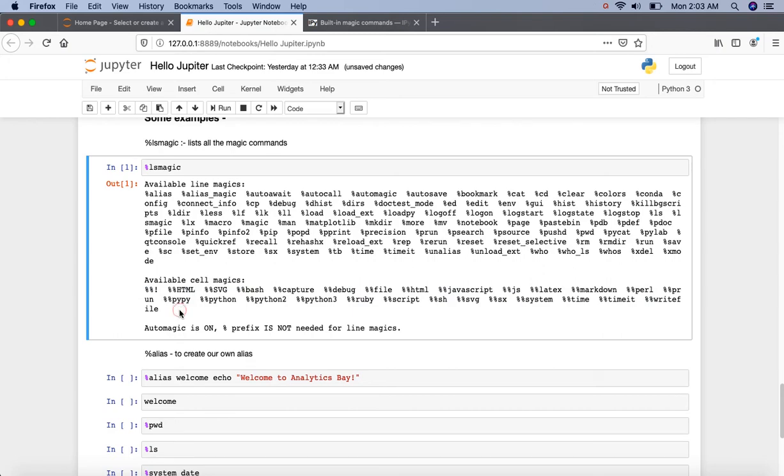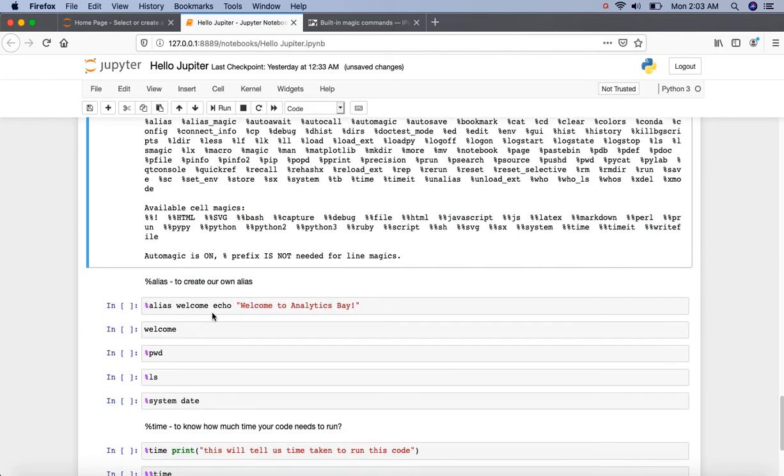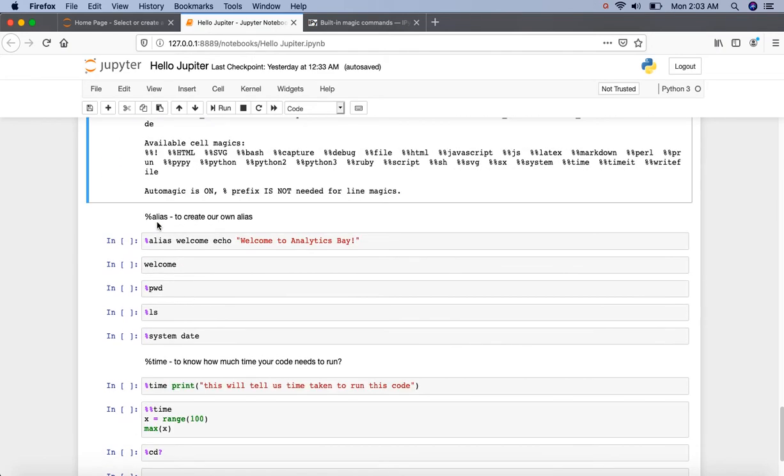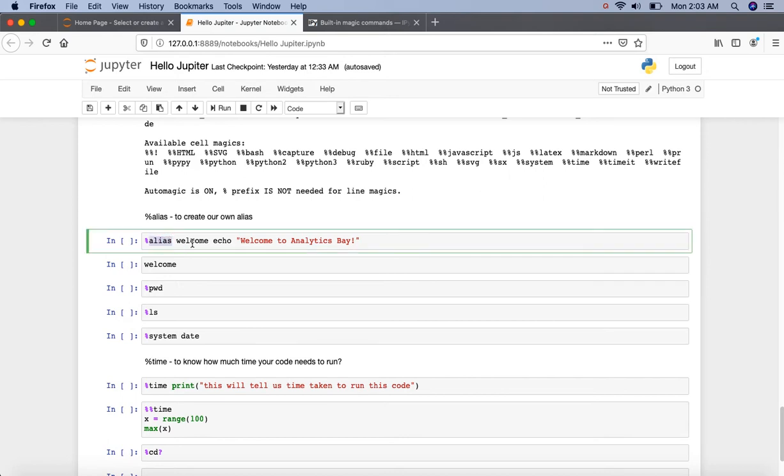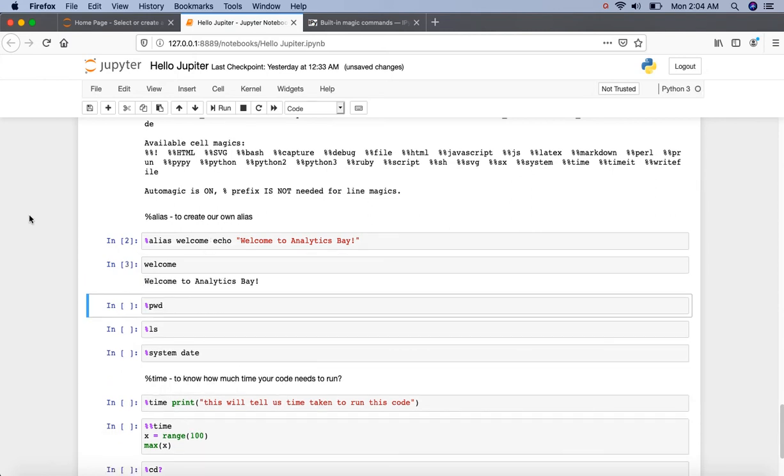Let's see line magics in practice. Alias is a line magic which allows us to create our own alias. We execute it like this: percentage alias. This is the alias name which we want to give, and this is the print statement or the echo statement that we want. Let's execute this. Shift enter. Now let's see what's inside welcome. Let's run this, and here we can see that our welcome contains welcome to Analytics Web.